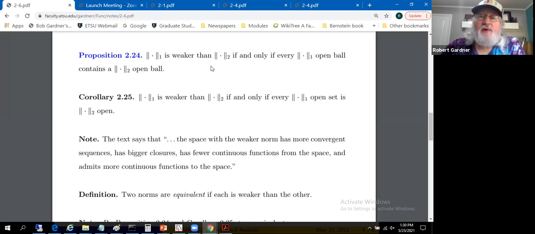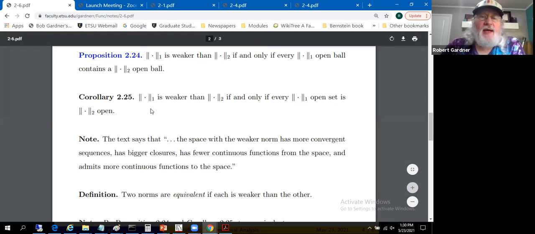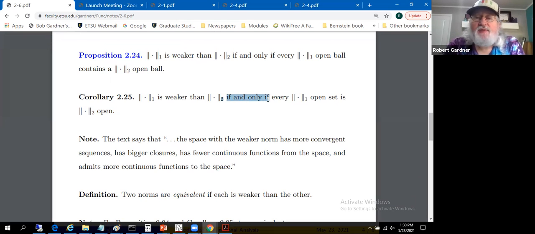We'll look at the proof of half of that, but from that it will follow that norm 1 is weaker than norm 2 if and only if, in fact, the 3 statements we've seen so far have been if and only if statements, every norm 1 open set is norm 2 open. That is, norm 1 weaker than norm 2 if and only if we define openness with respect to, say, norms, or if you like, metrics, or norms induce a metric again.